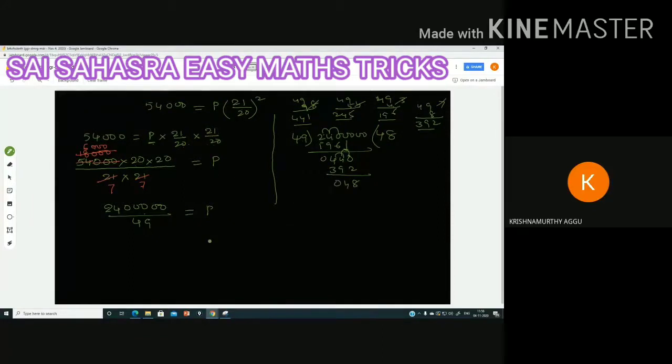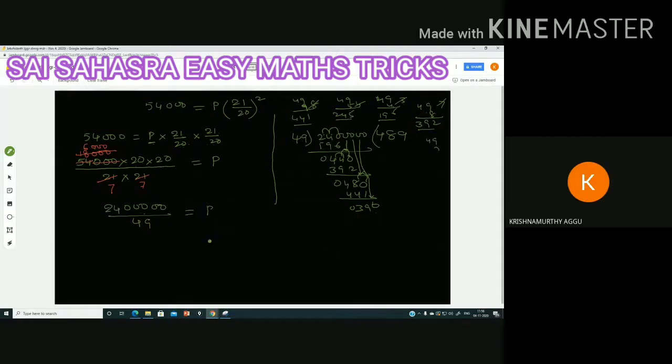48 is not divisible by 49. We can take down this 0. 480. 480 means 49 9 times is 441. 49 10 times is 490. It is crossing. So 49 9 times only we are going to get, that is 441. 10 minus 1 is 9, 7 minus 4 is 3, 4 minus 4 is 0. 39 is not divisible by 49. One more 0 is there that you can take down. That is 390. 49 8 times is 392.